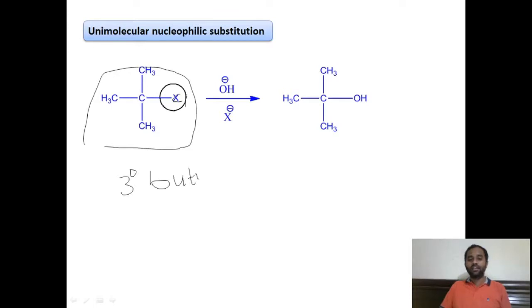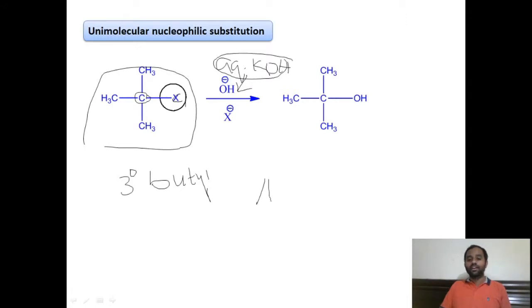In this tertiary butyl chloride, the carbon atom is a tertiary carbon, and for this we use the reagent aqueous potassium hydroxide. Only aqueous potassium hydroxide will supply the hydroxy nucleophile.